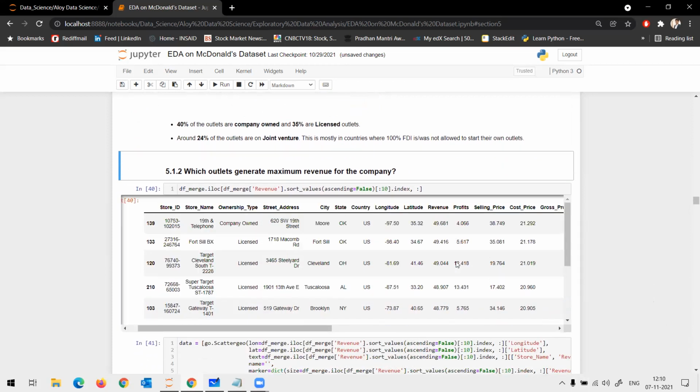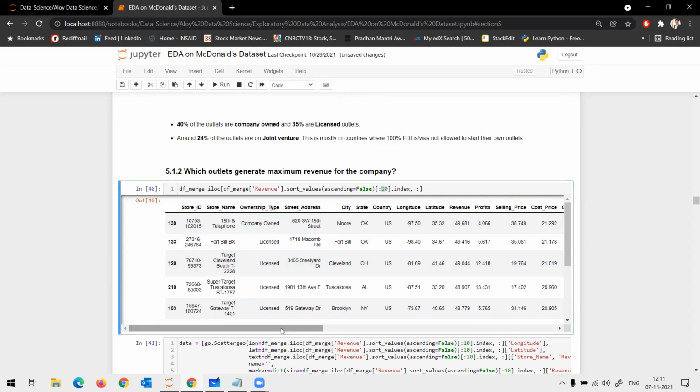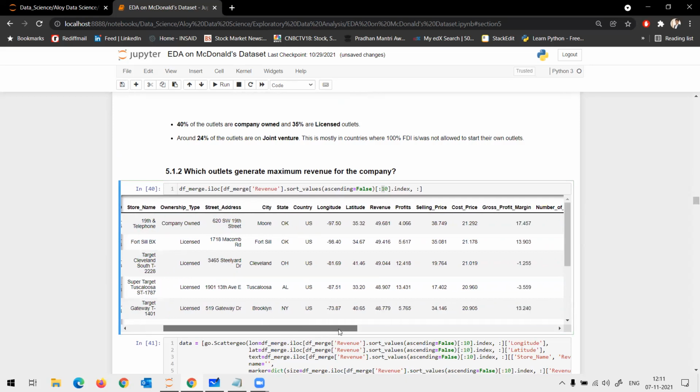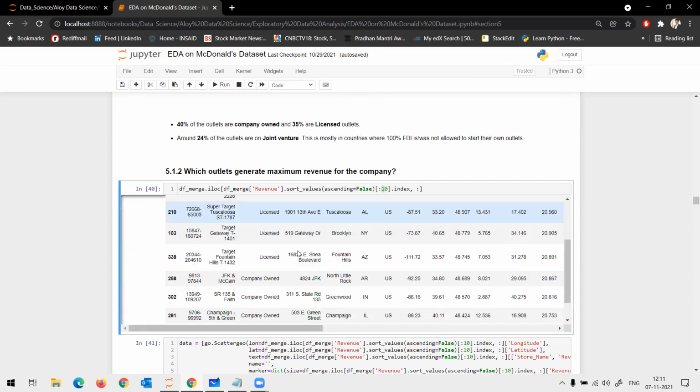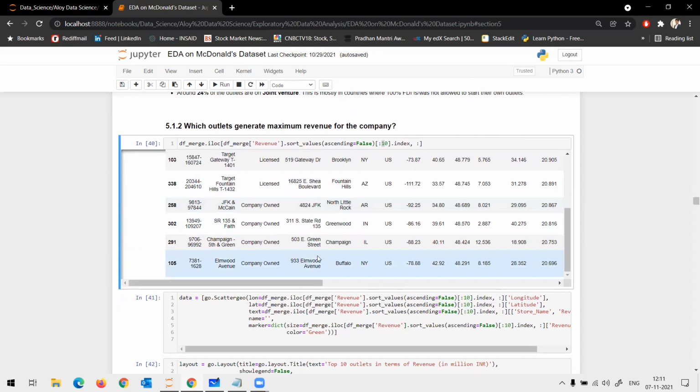One more specific thing I can check here is the top 10 outlets which are giving maximum revenue. I see that all are in the US.